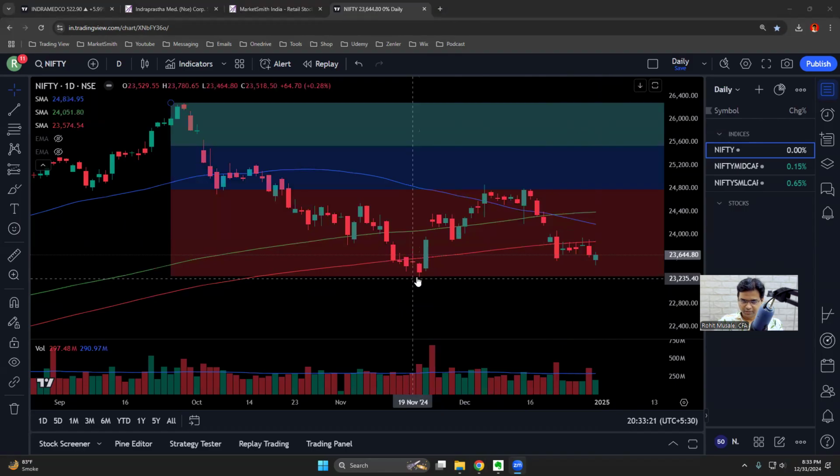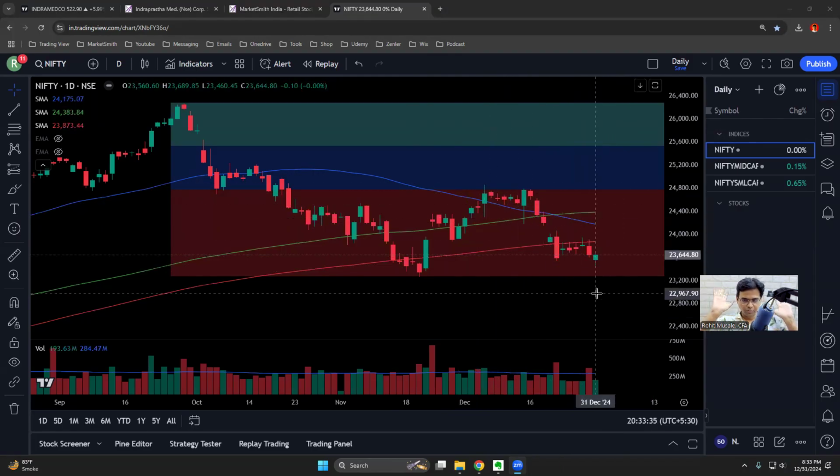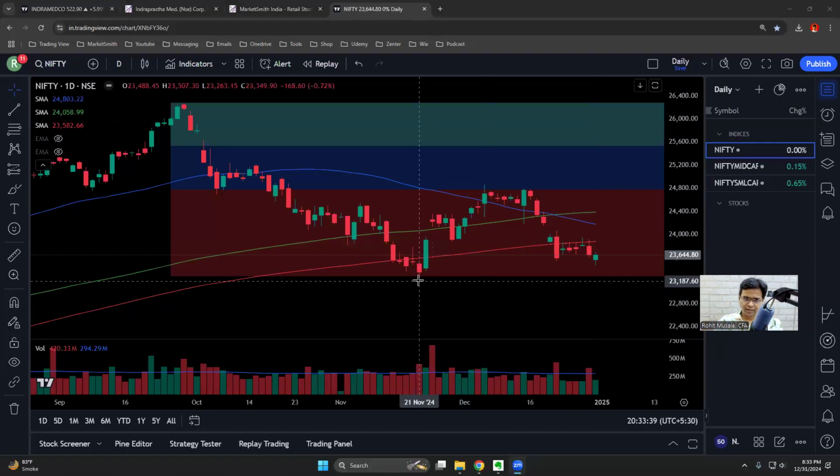The chances that this low will be taken out are very high. Plus, there is a falling window in the Nifty itself. The blue, green, red status, the Nifty has lost. So the Nifty is probably getting into a downtrend. We don't know. As per Market Smith, it is still trying to attempt a rally as long as it remains above this low. So we are waiting for the market to get into a confirmed uptrend. That might take some time.